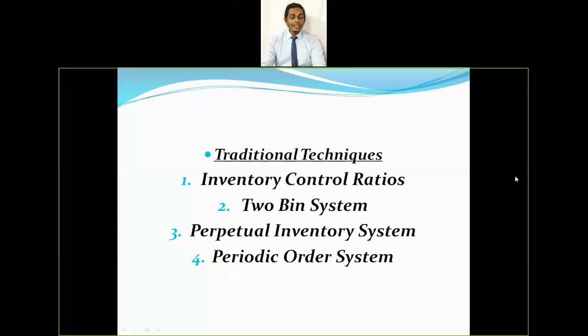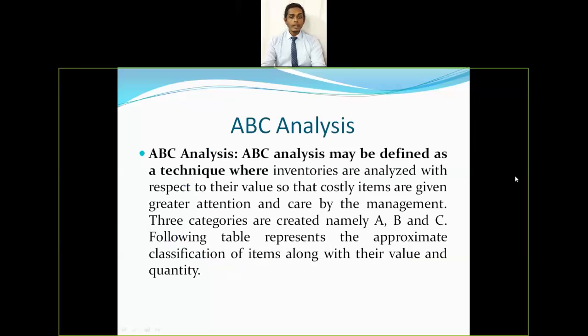So the traditional techniques that the companies used before were inventory control ratios, two-bin system, perpetual inventory system, and periodic order system. So these were the four systems that companies were using before the modern techniques were launched. Okay. Now let's try to understand what ABC analysis is.